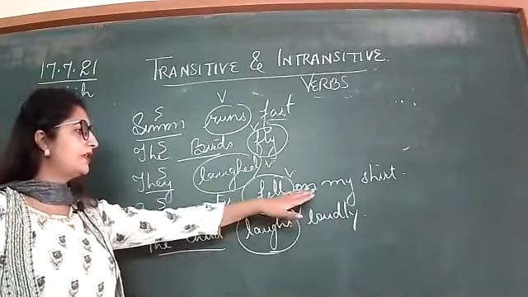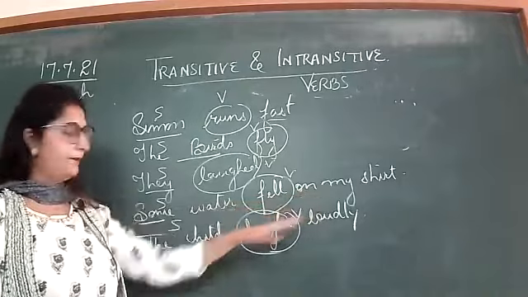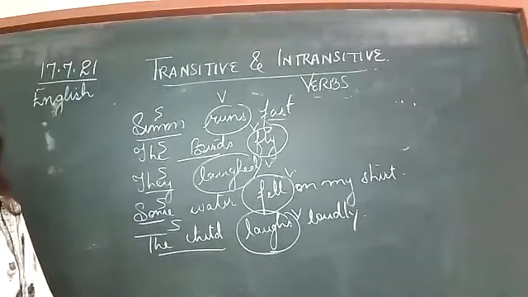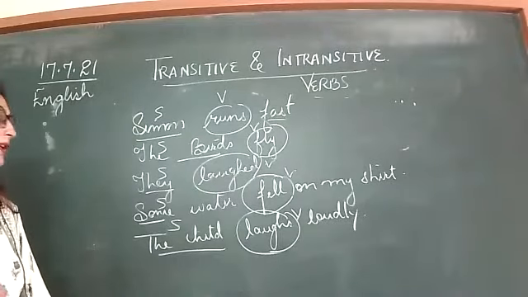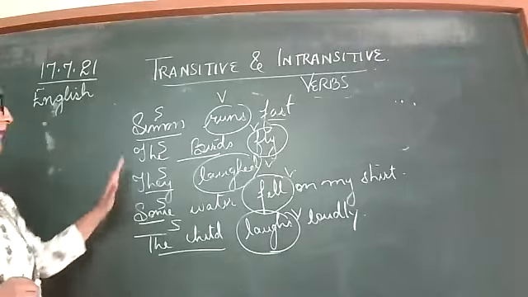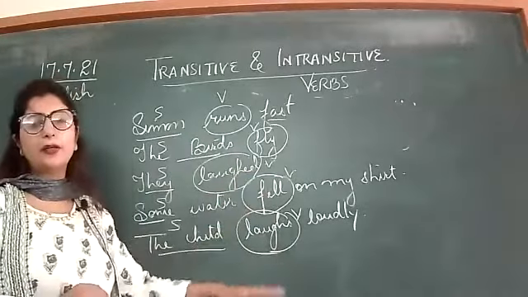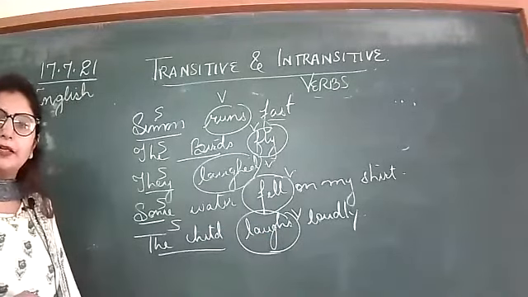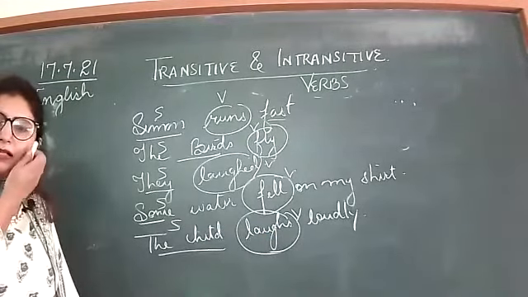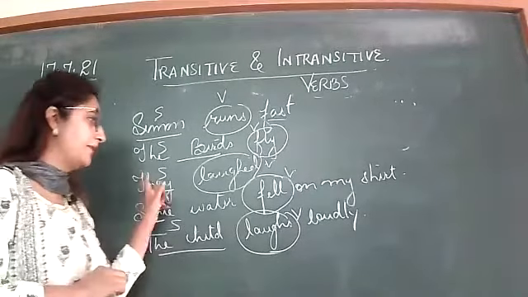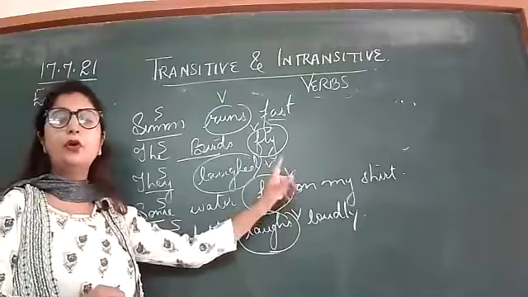Next, the child laughs loudly. Loudly is not an object. So there are some verbs which do not need an object to complete their meaning. No object is included here, but still they make sense. It means that the action of the subject is not passing on to an object.